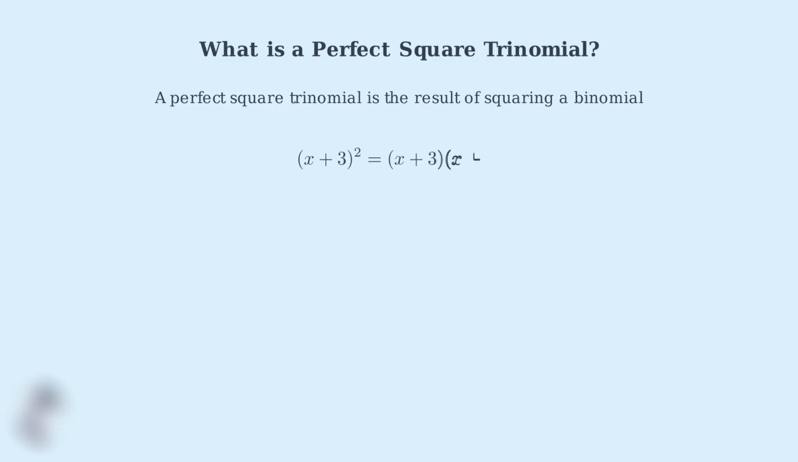When we square x plus 3, we're multiplying x plus 3 by itself. Using FOIL, we get x squared plus 3x plus 3x plus 9, which simplifies to x squared plus 6x plus 9. Perfect square trinomials follow two main patterns. Pattern 1 has a positive middle term. A squared plus 2ab plus b squared equals a plus b quantity squared.